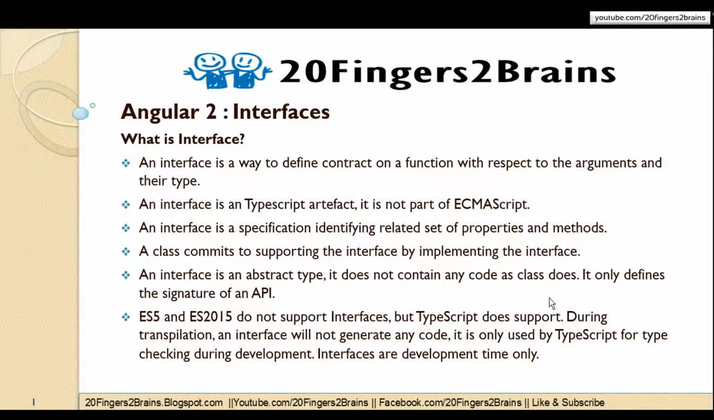During transpilation, an interface will not generate any code. It is only used by TypeScript for type checking during development. So you know that during transpilation, the TypeScript code is converted to JavaScript code. Now, as JavaScript doesn't support interfaces, the interface code will not be converted to JavaScript code. So the interface code will only be present in the TS file, and that will be used by TypeScript for syntax checking. Interfaces are development time only.